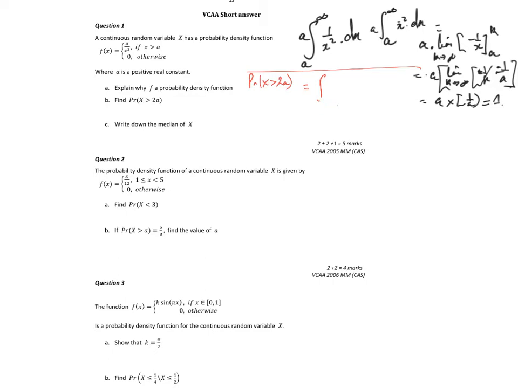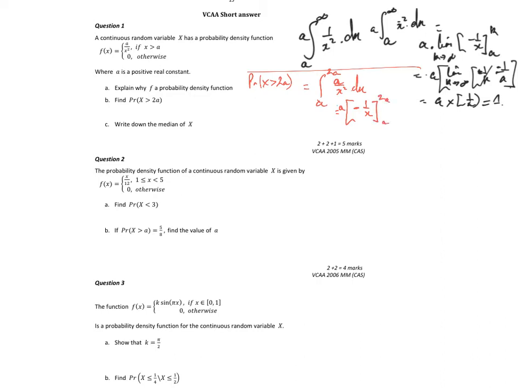So what happens if instead I do from a to 2a of 1 on x squared dx, which is equal to the integral of -1 on x. I've got an a at the front, of course. There should be an a on x squared between 2a and a.